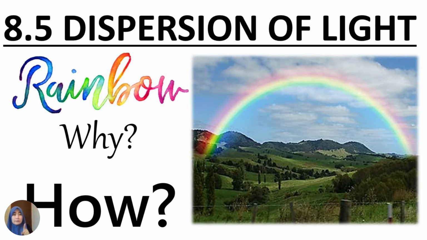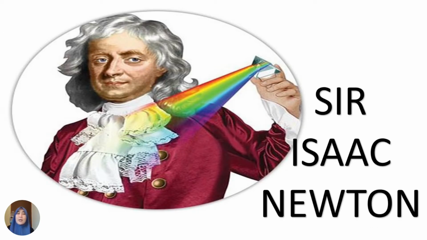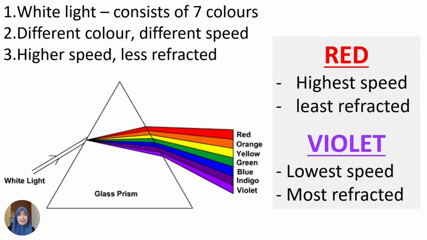A rainbow is formed due to the phenomenon of dispersion of light, which was first discovered by our great scientist named Sir Isaac Newton. Next, you can see here the dispersion of light is the splitting of white light into its component colors.